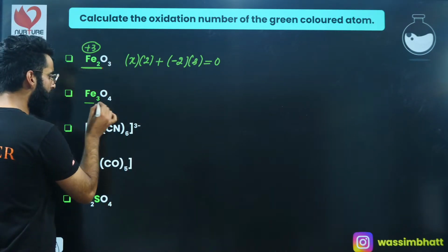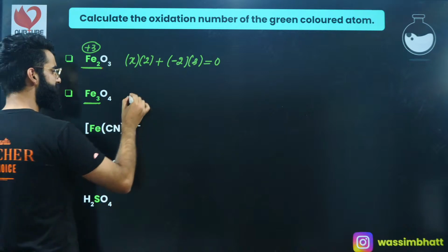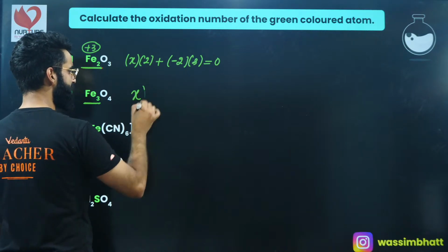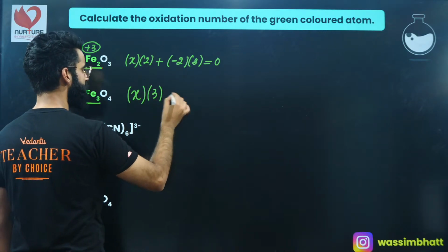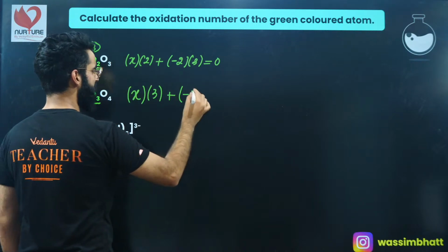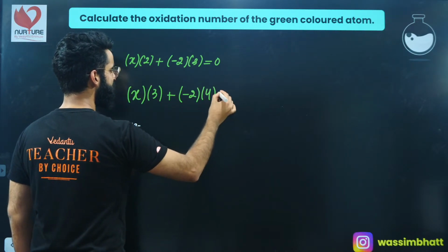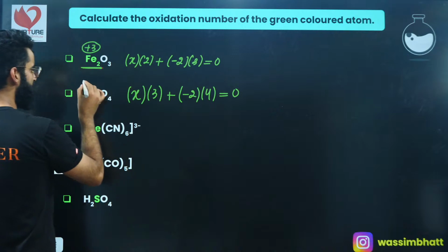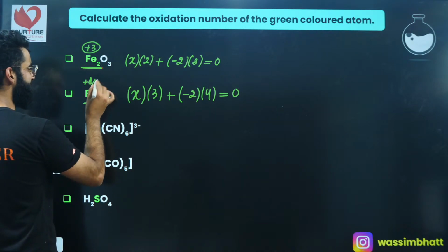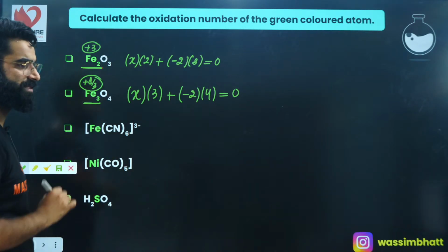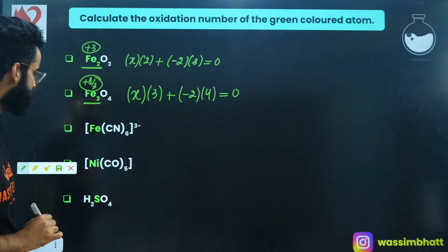Similarly, if you look at the oxidation state of this iron over here, let's assume its oxidation state is X, and there are 3 iron atoms, right? Let's assume the oxidation state of oxygen is -2, and there are 4 oxygen atoms. Net charge is 0, so the value of X comes out to be +8/3. So +8/3 is basically the oxidation state of iron over here, right?